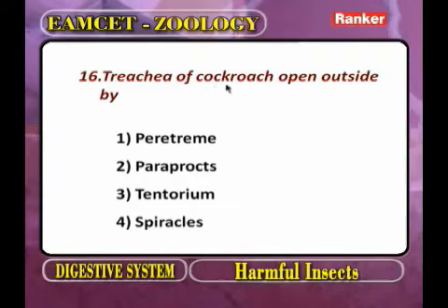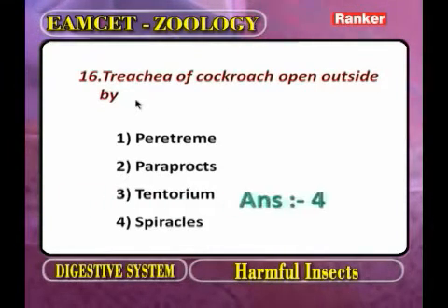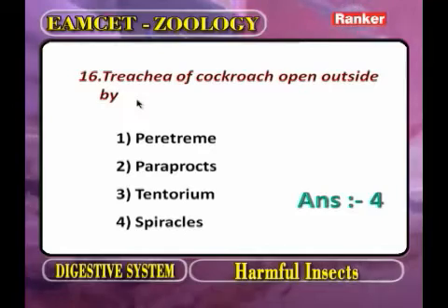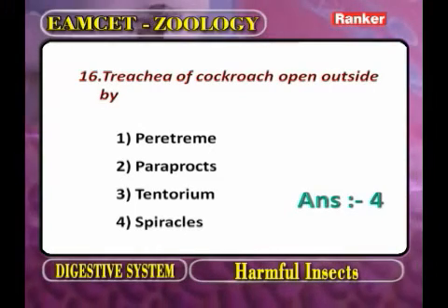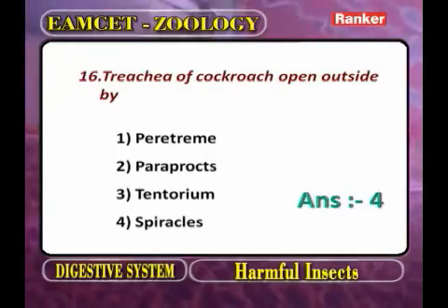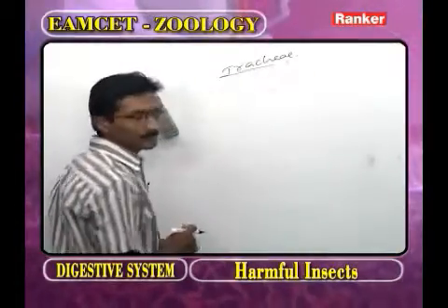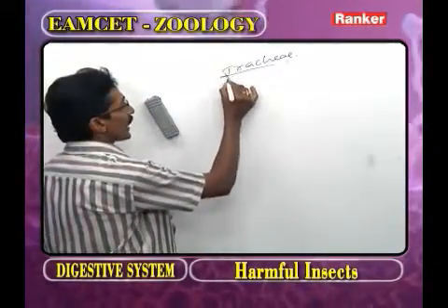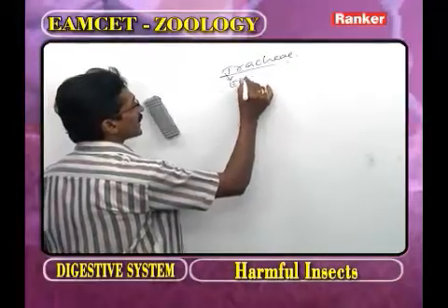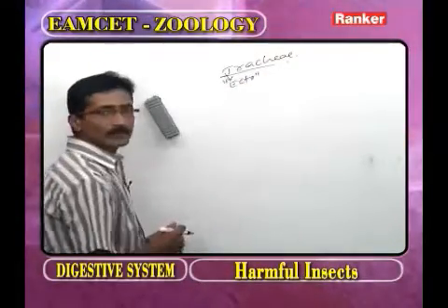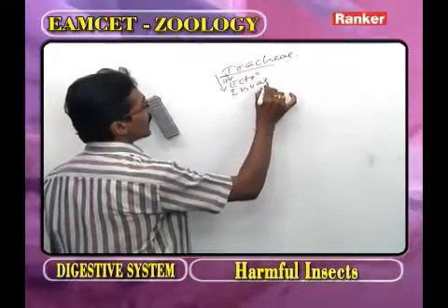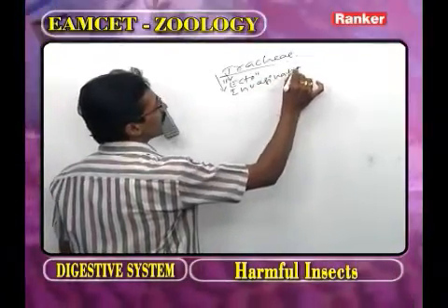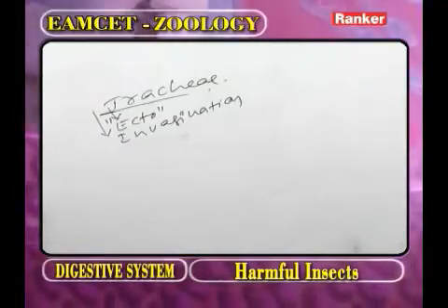Trachea of cockroach open outside by. Now as we observe the respiratory system of insects, in almost all insects, what are the respiratory organs? That we call the trachea. Now as we observe the trachea, they are derived from the ectoderm. How are the trachea formed? Because of the invagination of the body wall, or invagination of ectoderm.